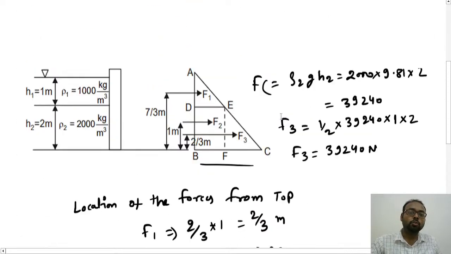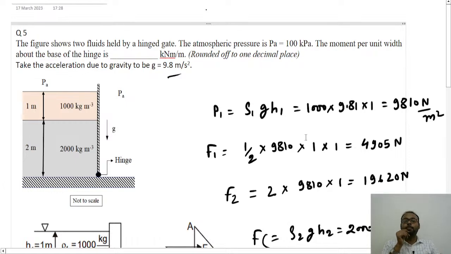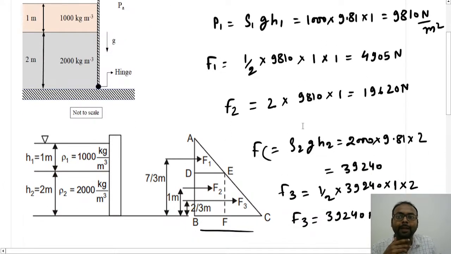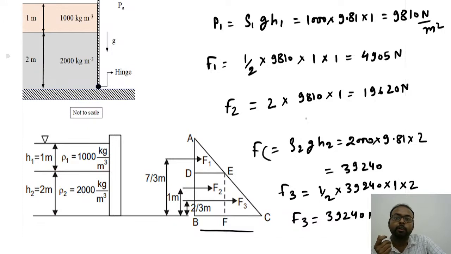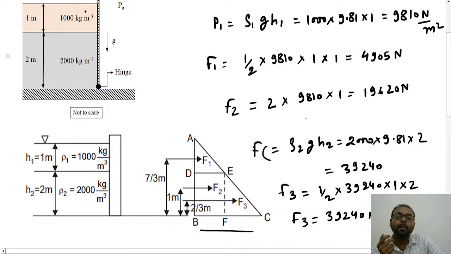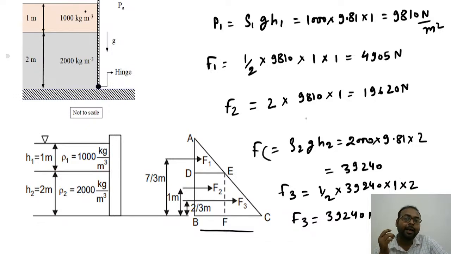So now we managed to solve all the 5 questions that have been asked from the fluid mechanics topic. What we have done in this question is find the total force acting on the top, then the total force acting on the bottom side, and then we multiplied those forces by their locations with respect to the hinge, and finally we got the moment.